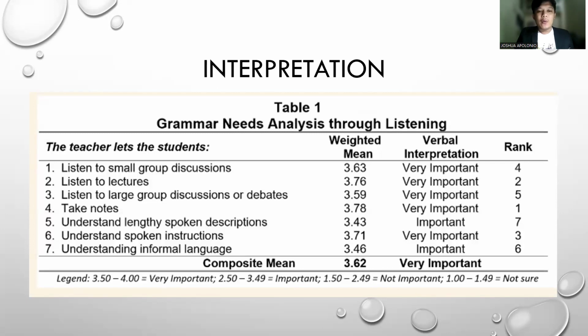Okay, now for table one. Table one presents the listening grammar needs analysis used by the respondents. The composite mean of 3.62, as can be seen, generally shows that the respondents see the grammatical assessment towards listening as necessary and very important. As can be seen here, it suggests that taking notes, on rank one or number four, taking down notes, requires a reflection on learning the teachers' grammar as they write down all the words they have heard.